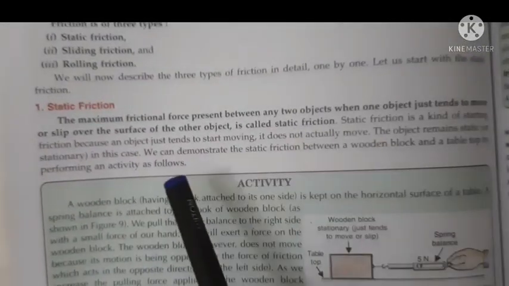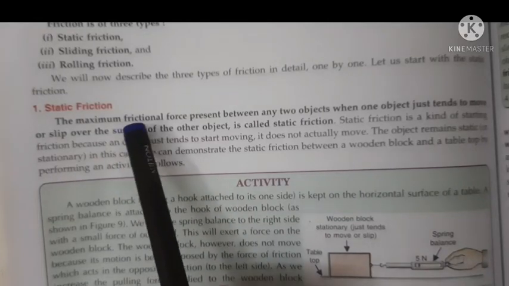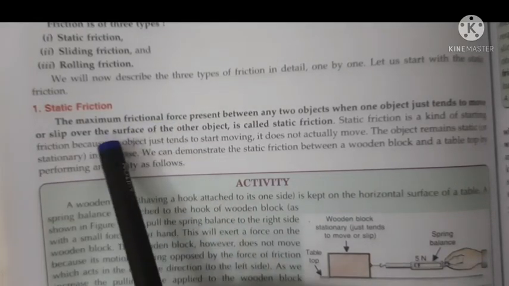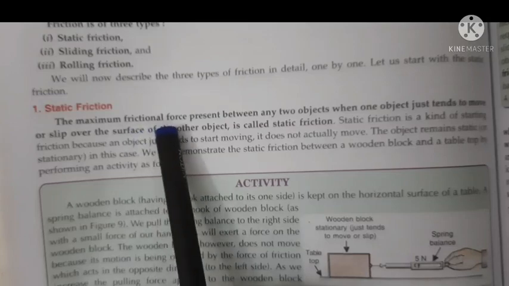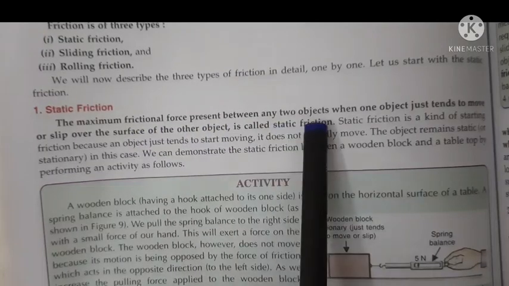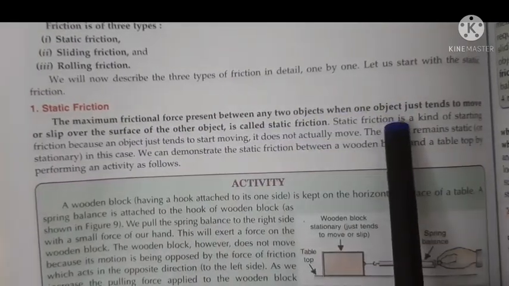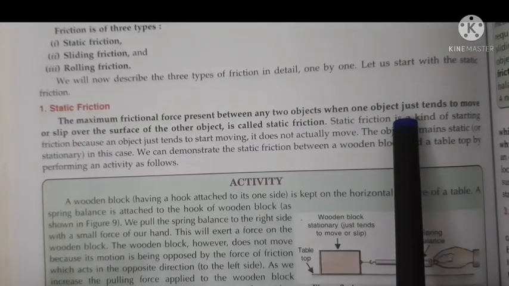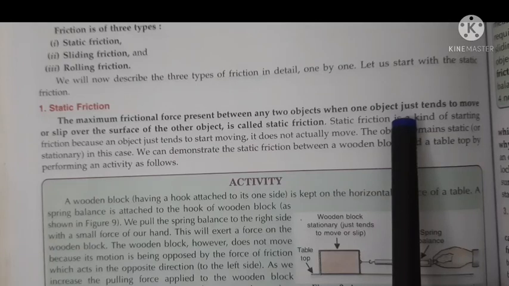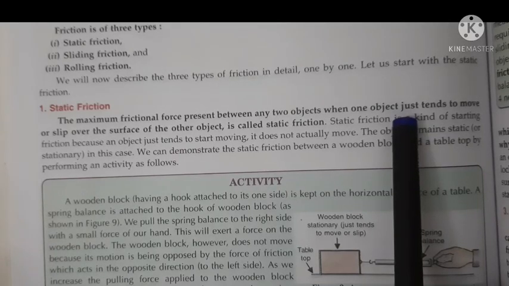Now first of all, what is static friction? It is the maximum frictional force. Please underline: it is the maximum frictional force which is present between any two surfaces when one object just tends to move, means it just starts moving. Definitely it is the maximum frictional force, because friction opposes the motion.